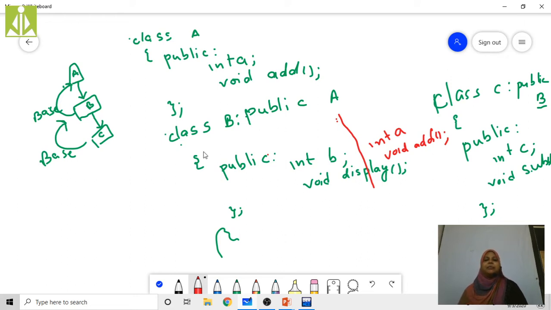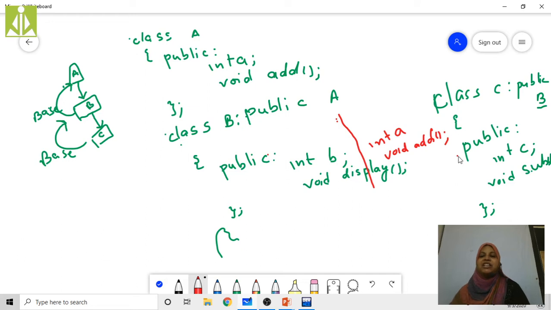Right? For example, if I am going to create the object, I will explain class C, then I am going to create the object. Now class C is going to inherit from class B. Now the data members and member functions which are present in class B are going to be inherited by class C. Right? See here.